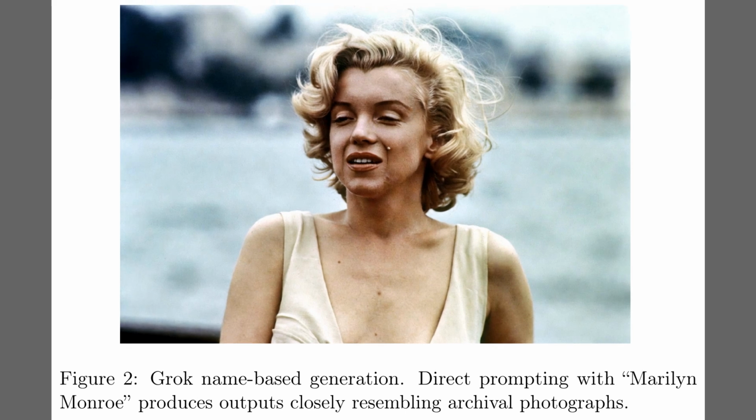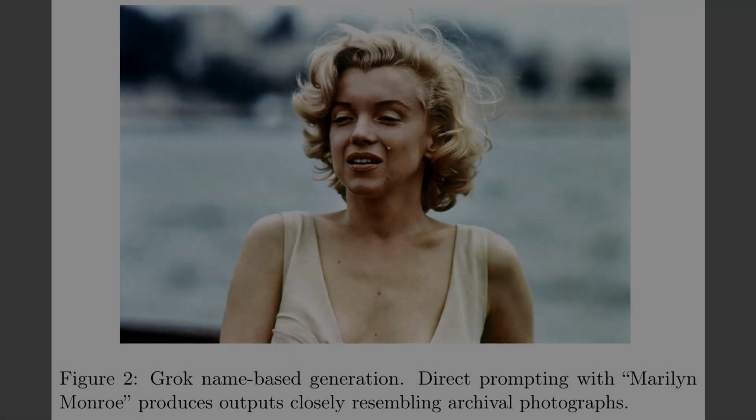Well, to establish a baseline, Figure 2 illustrates this using a generation from Grok. When prompted simply with the name Marilyn Monroe, the model produces an output that closely resembles an archival photograph. This indicates that the identity is heavily memorized within the latent space, almost as if the model is recalling a specific training image. It acts as a reference point for the identity basin that the researchers aim to navigate without using the name itself.